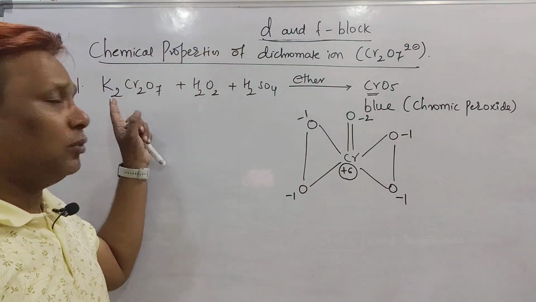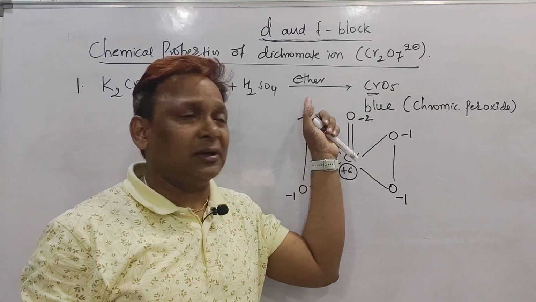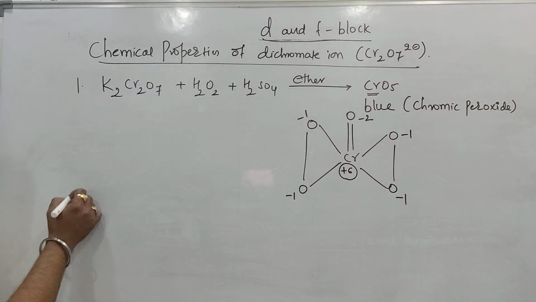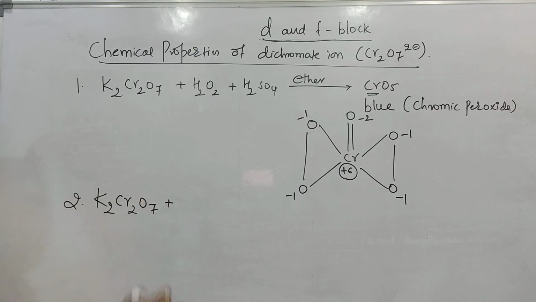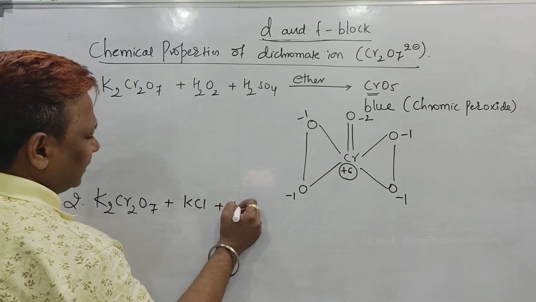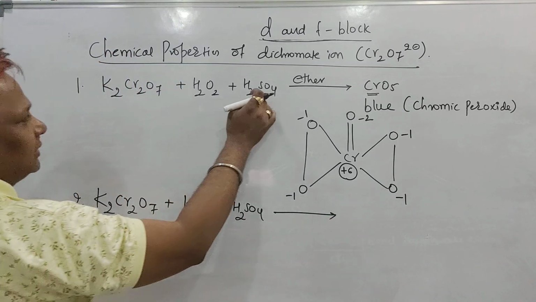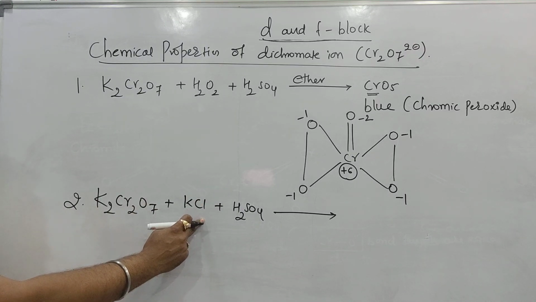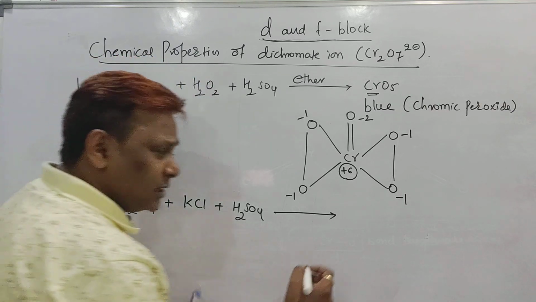So how to remember? Potassium dichromate treated with H2O2 in acidic medium in the presence of ether gives a blue color compound called chromic peroxide. But a second reaction I will write. This potassium dichromate K2Cr2O7 is treated with sulfuric acid, that means treated with a salt like KCl in the acidic medium. K2Cr2O7 acidified, initially H2O2, now I took the salt, KCl. It gives rise to reddish brown vapors.